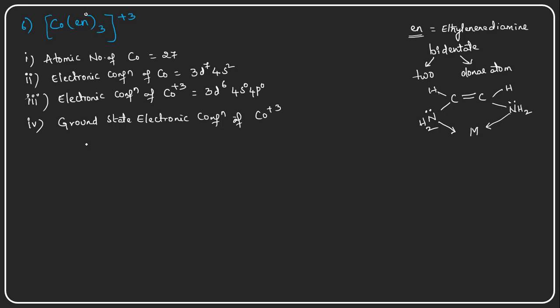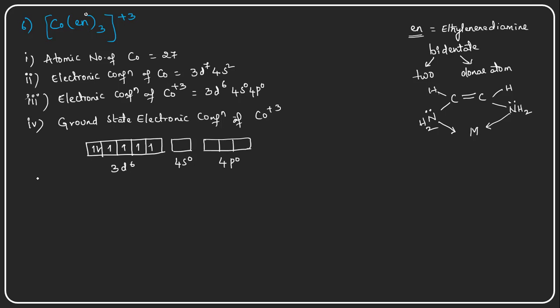Let us write it. 3d has 6 electrons, and 4s is 0, 4p is also 0. This is the ground state electronic configuration of the cobalt plus 3 ion.